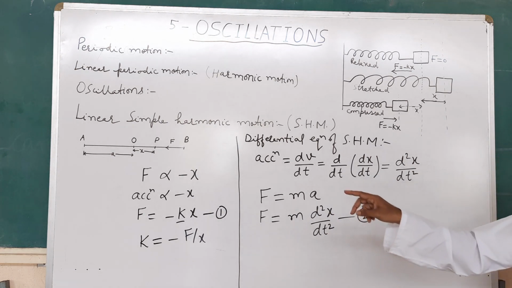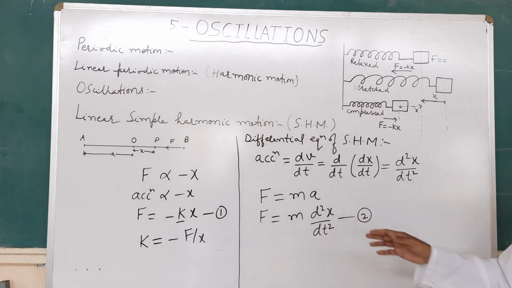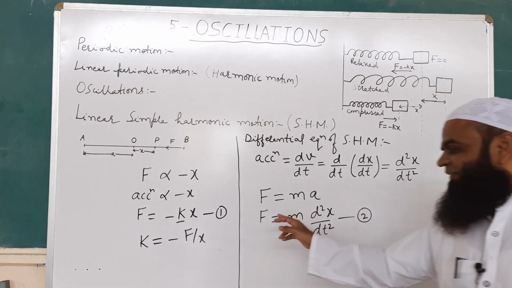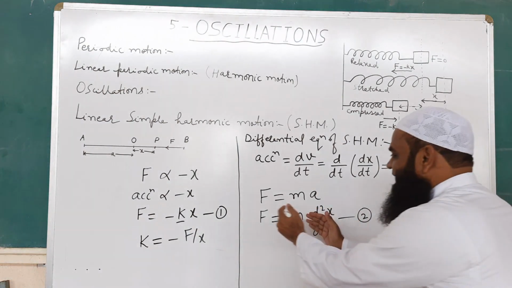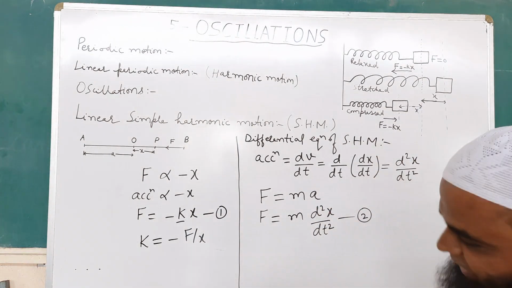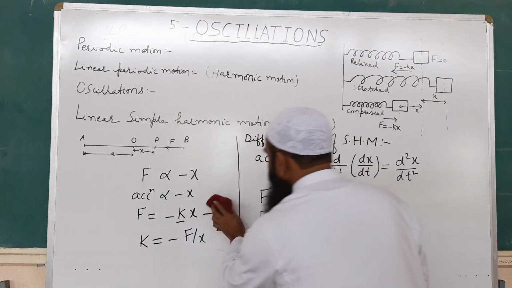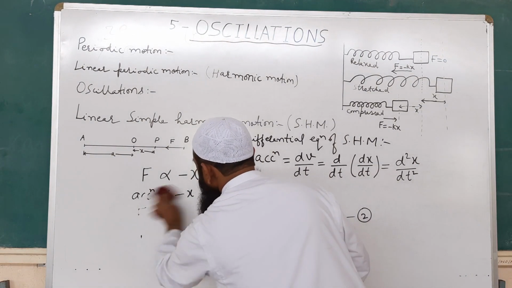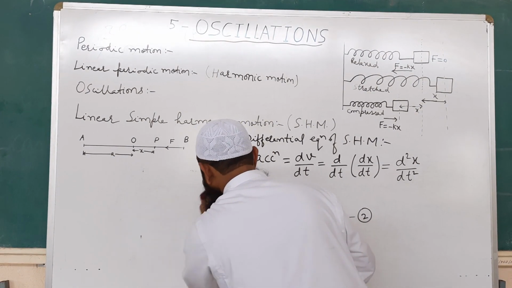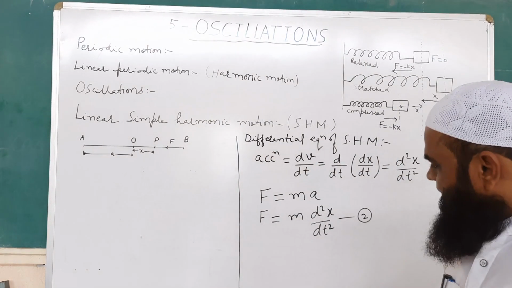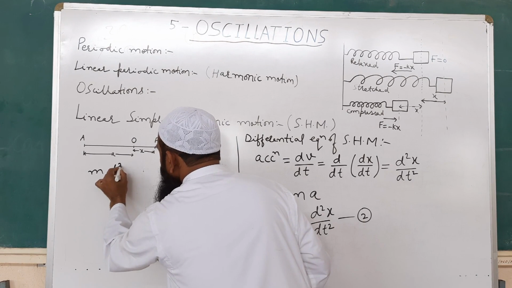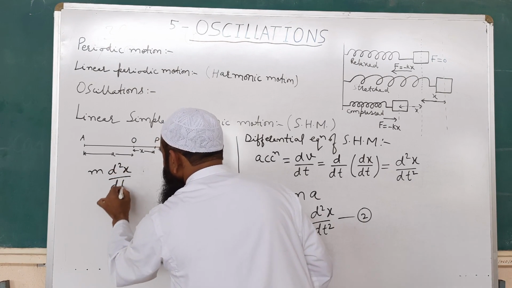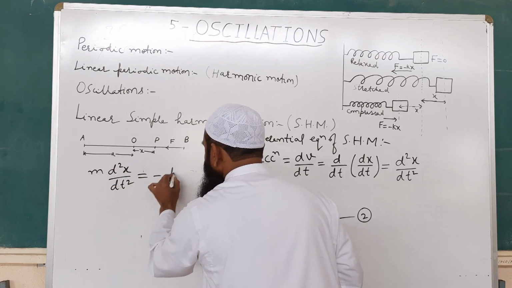Now when we compare equation 1 and equation 2, what will we notice? On the left hand side F is common. So we can equate these two equations. After equating equation 1 and 2, we get m d2x upon dt square is equal to minus kx.